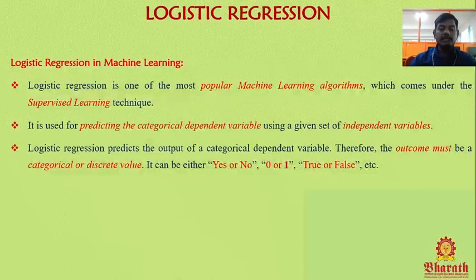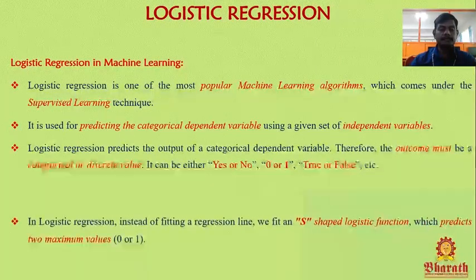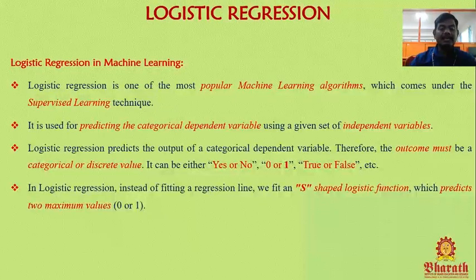Logistic regression predicts the output of a categorical dependent variable. Therefore, the outcome must be categorical or discrete values. It can be either yes or no, 0 or 1, true or false, etc. At most the prediction should be 2 values, so it is binary, only 2. It allows only 2.